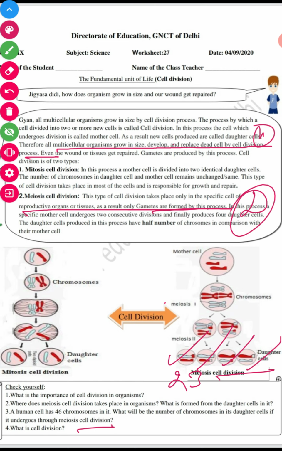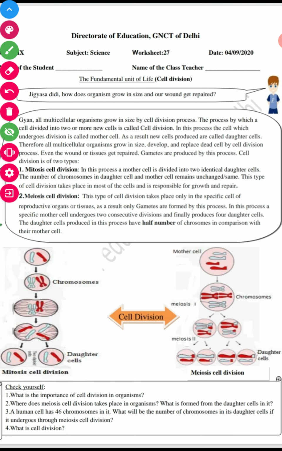The fourth question: what is cell division? The process by which a cell divides into two or more new cells is known as cell division, in which the mother cell divides and forms two new daughter cells, and it is of two types, mitosis and meiosis. So this is all about today's worksheet.